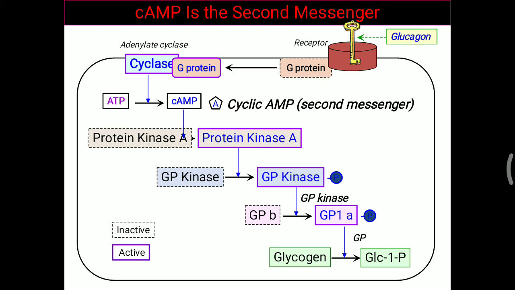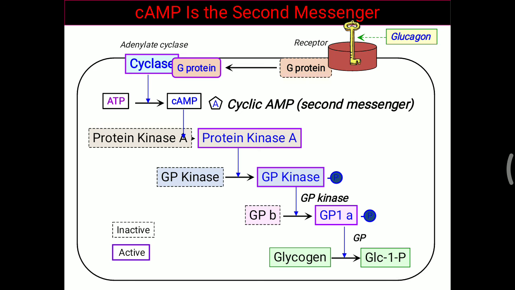So we are saying that glucagon helps to increase glucose concentration, but ultimately glucagon is working with the help of cyclic AMP. Glucagon remains outside of the cell, but cyclic AMP is generated in the presence of glucagon when it is attached to the receptor, with the help of the G protein, and this cyclic AMP further helps make the reaction possible. So cyclic AMP is called the second messenger, and the primary messenger is glucagon. That is the importance of the second messenger.